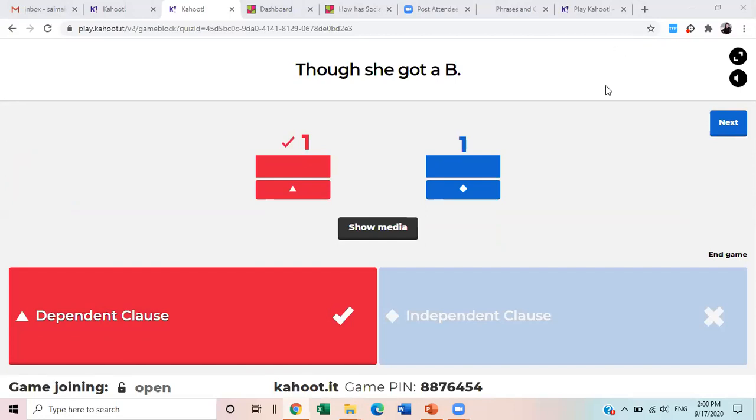But please remember that a dependent clause, in easy words, is the one which is not giving you a complete thought and idea, and it leaves you with questions. Though she got a B, yes, it leaves you with questions. All right. Though she is very friendly, then what? I mean, this is incomplete information.